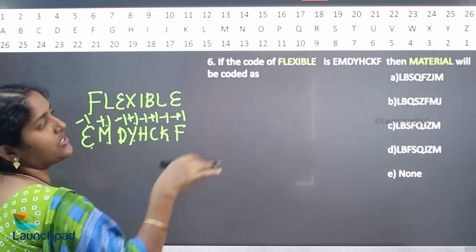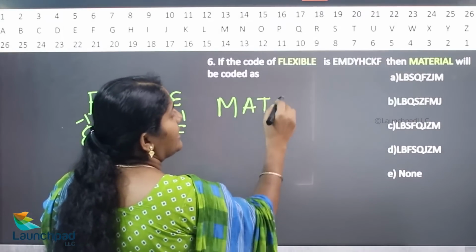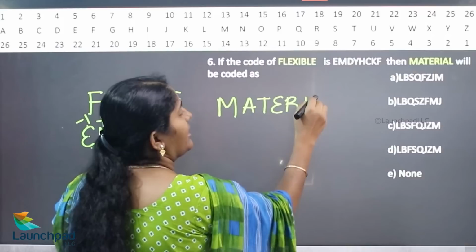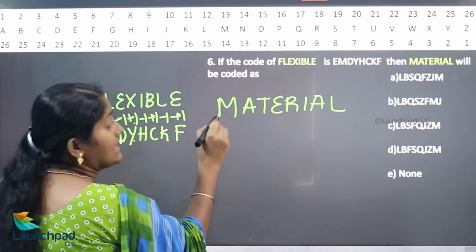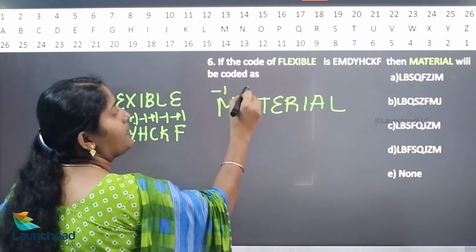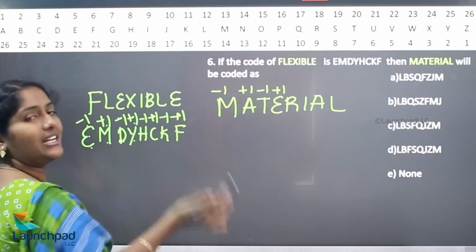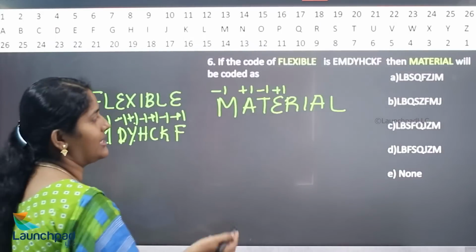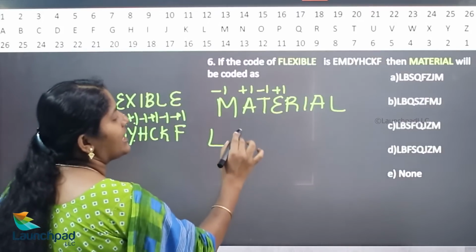So the same procedure which is used for material. What is the previous letter of M? Minus 1, plus 1, minus 1, plus 1, in the sense previous letter, next letter, previous letter, next letter. What is the previous letter of M? L. What is the next letter of A?